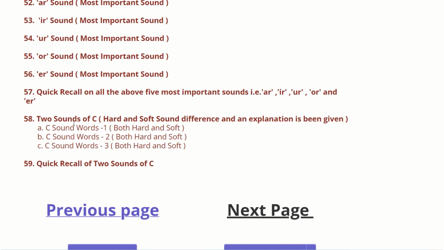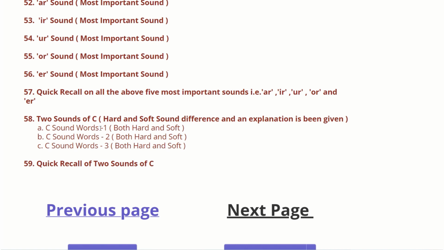You can see that once you see the topics. Once you get accustomed with the product description, what the product description is and how to pay, you will be able to get the product and get used to the videos. So here are the two sounds of C, the hard and soft sound. The difference is given, as well as an explanation on how to differentiate and understand which is hard and which is soft.